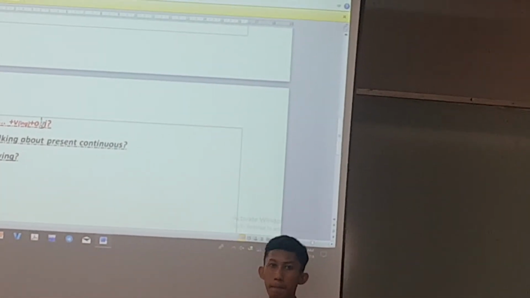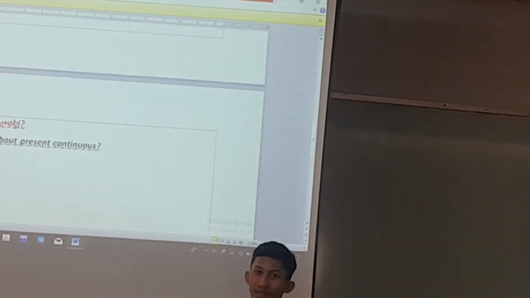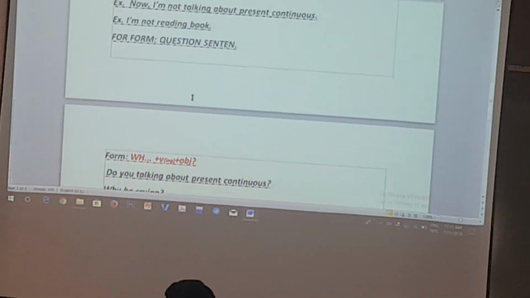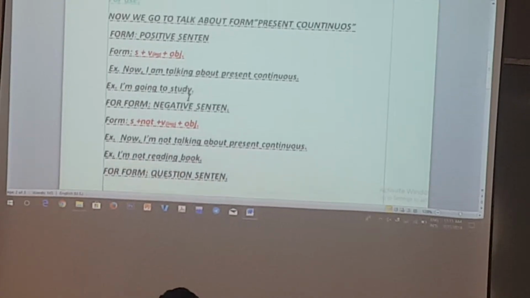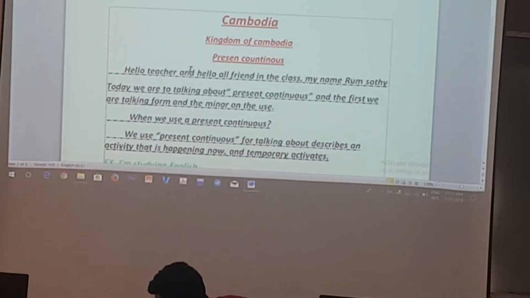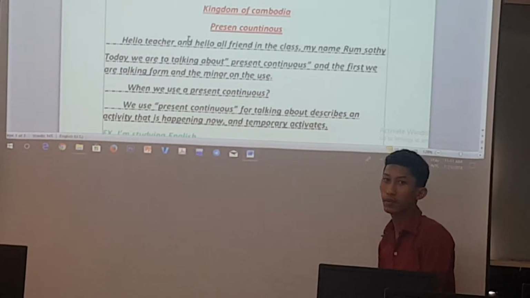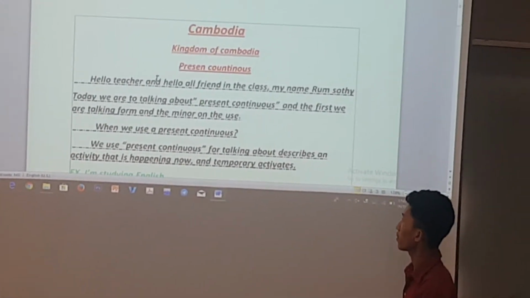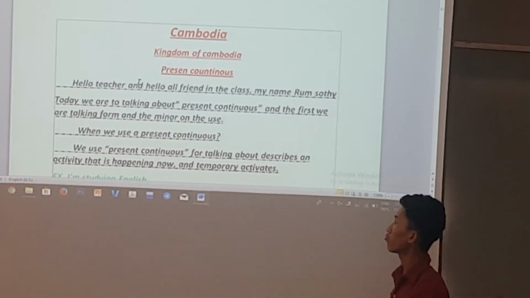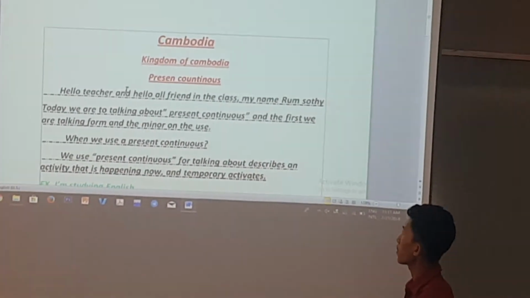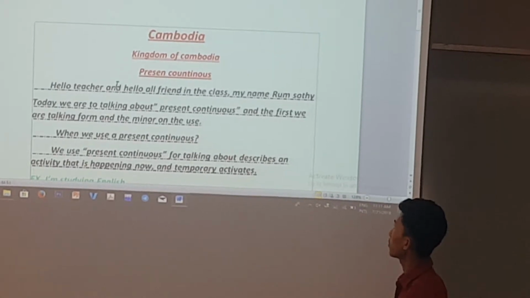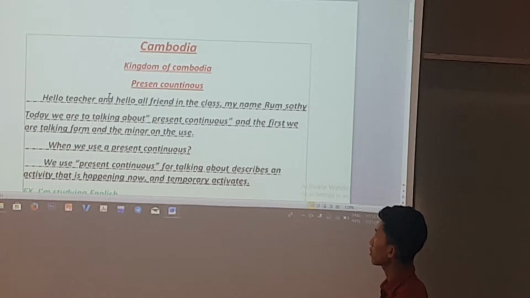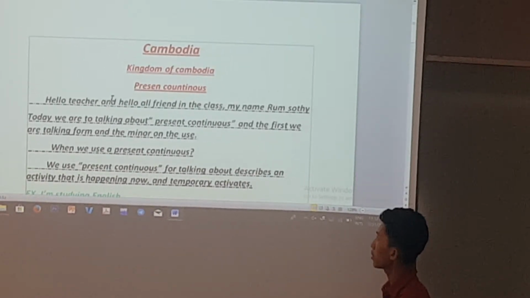Can you scroll it up, Tuti? Okay, start from here. Anything wrong or anything right for you, everyone? When we use a present continuous, is it correct form?